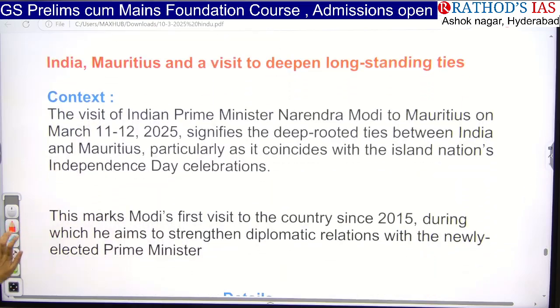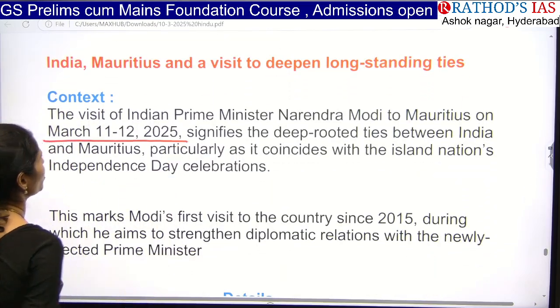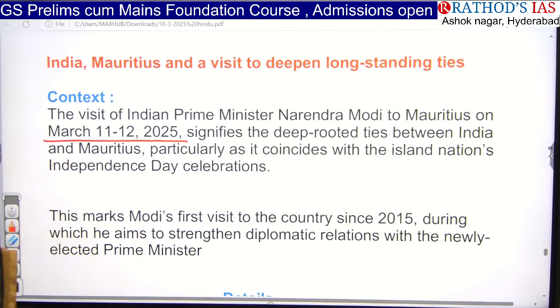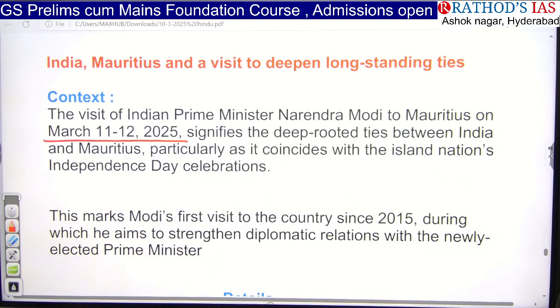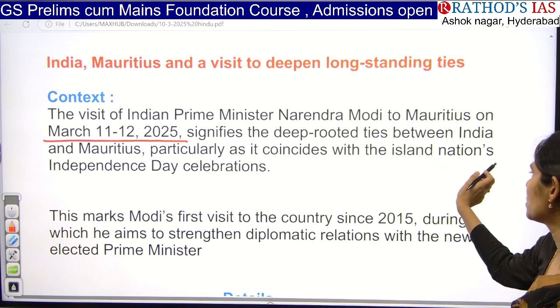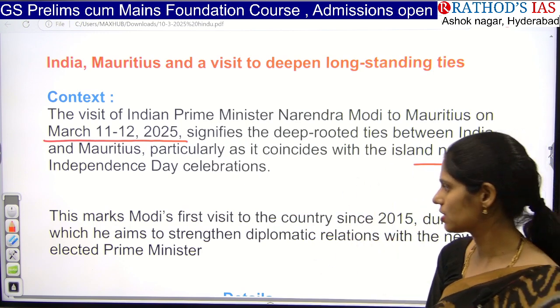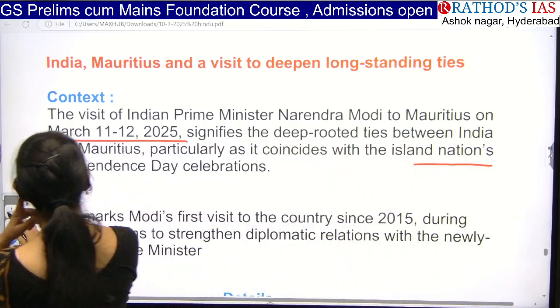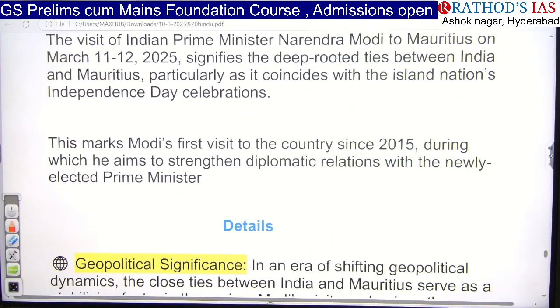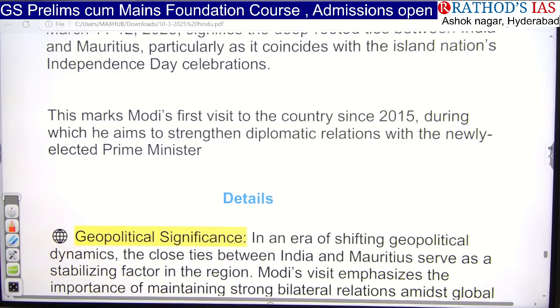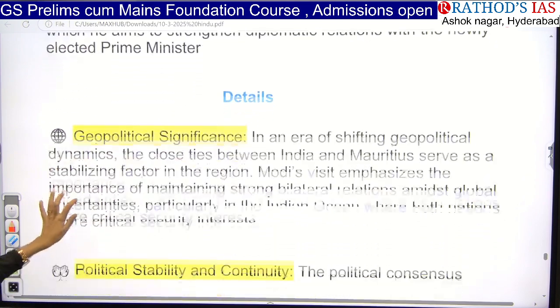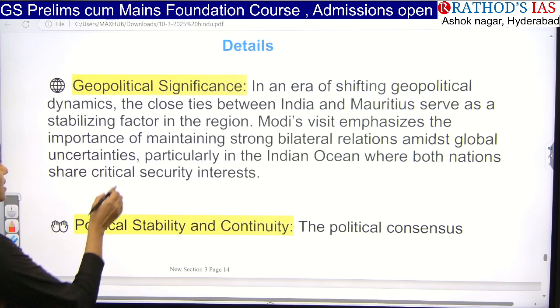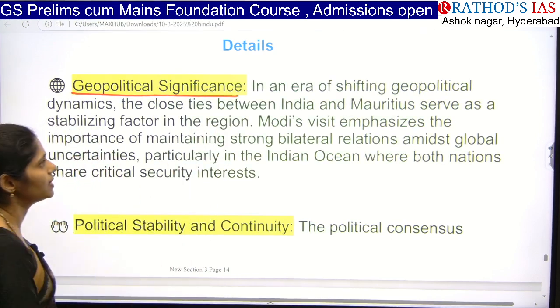Our Prime Minister is visiting Mauritius on the 11th and 12th. That means we can understand that we have deep rooted ties between India and Mauritius. This time it also coincides with the Independence Day celebrations of Mauritius. Why this is important is because this marks Modi's first visit to this country since 2015, and we are going to have talks so that we can improve our diplomatic relations with this newly elected Prime Minister. If you see some details, it says that this meet has geopolitical significance.